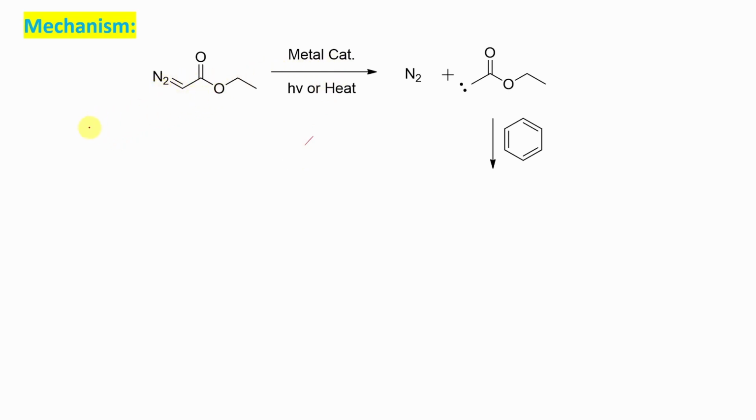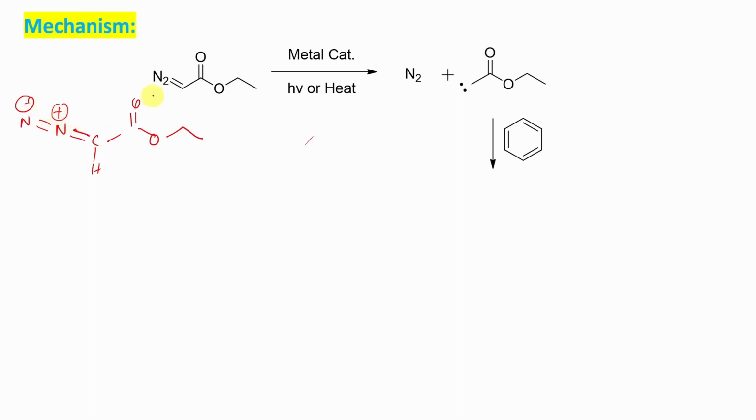Let me draw this ethyl diazoacetate again. It actually looks like this. Remember, we need to check the valency. That's why I have given this plus and minus on this nitrogen. Here this nitrogen has tetravalency, attached to one carbon and two nitrogen bonds, that's why plus, and this nitrogen is attached with a double bond, that's why it's a minus.